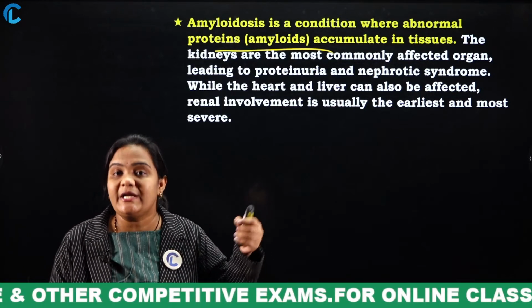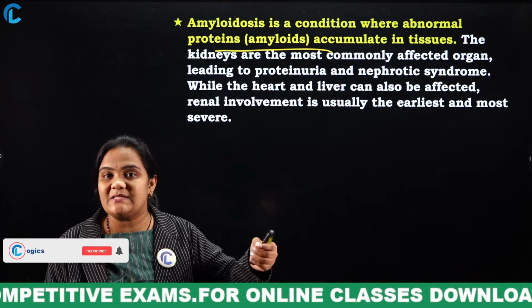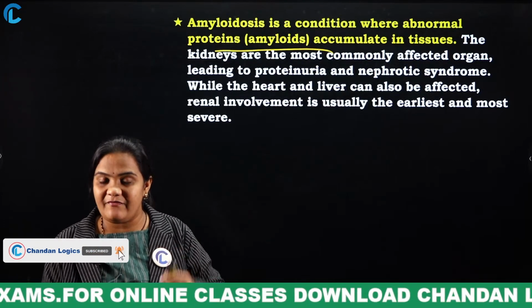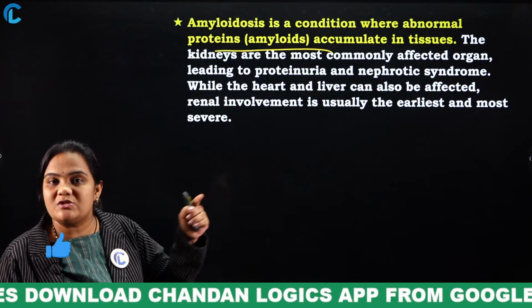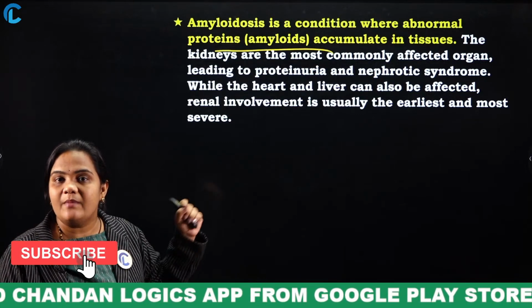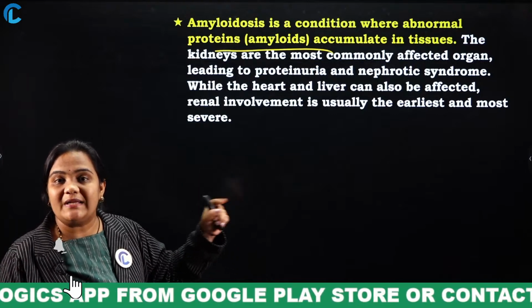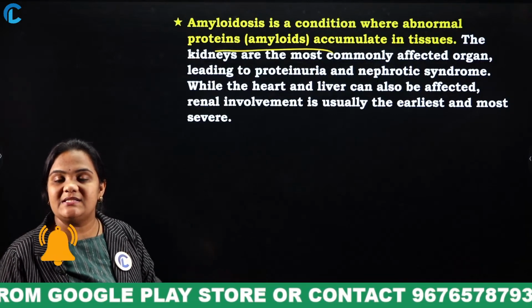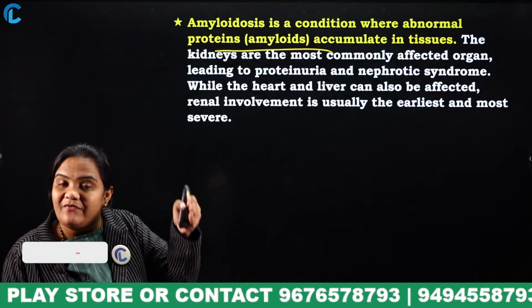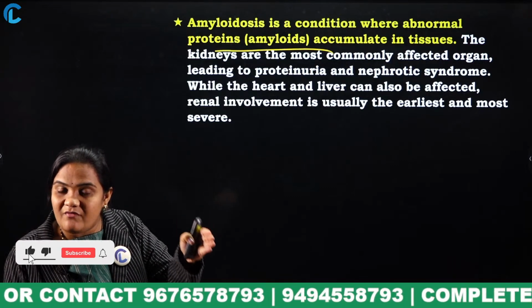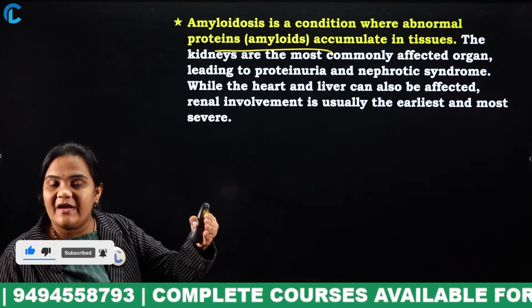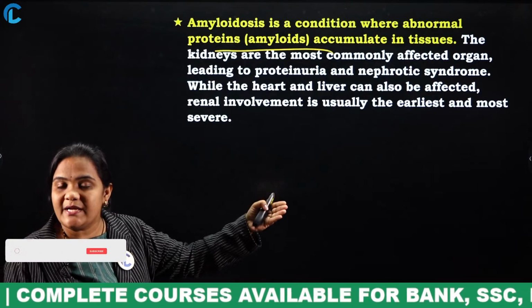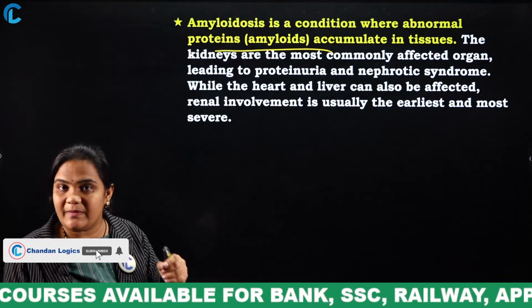Tissue deposits develop, and due to the presence of these, we are affected with amyloidosis. This amyloidosis mostly affects which part of the body? The kidneys. What will this disease do? It will prevent the filtration of the waste materials. So the waste materials will not go outside, and tissue deposits will be developed there.